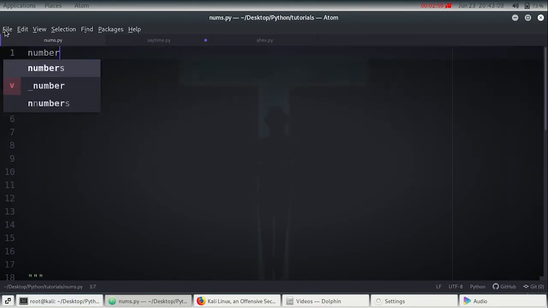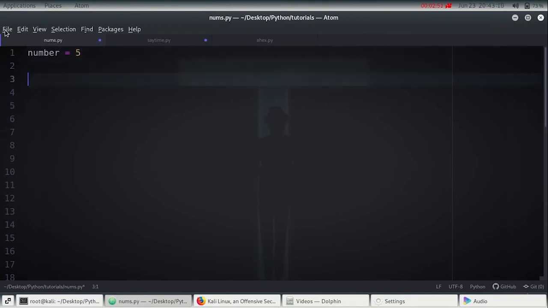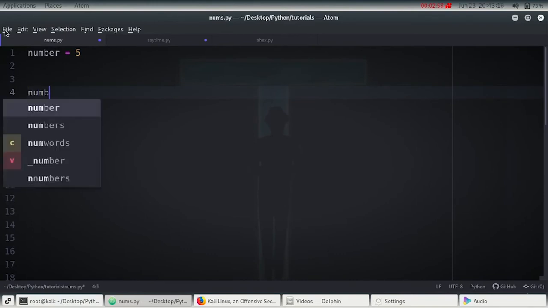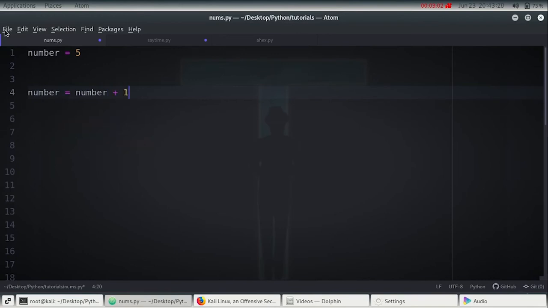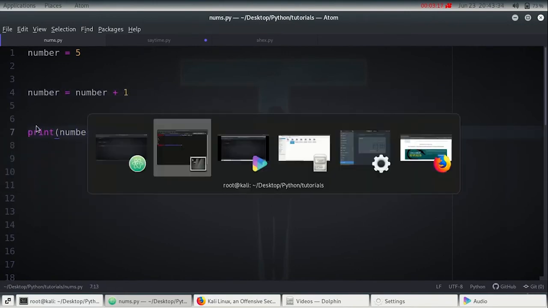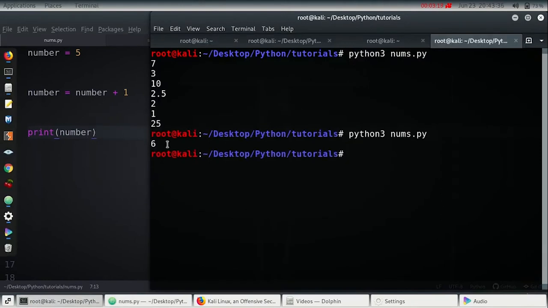So let's talk about incrementing. Suppose I have a number equal to 5, and what if I want to increment it by 1? You can say number equals number plus 1. What this does is gets the number value of 5, and it just adds 1 to it, which is 6, and this 6 is stored as the number here. So if I print number, you can see it prints 6.